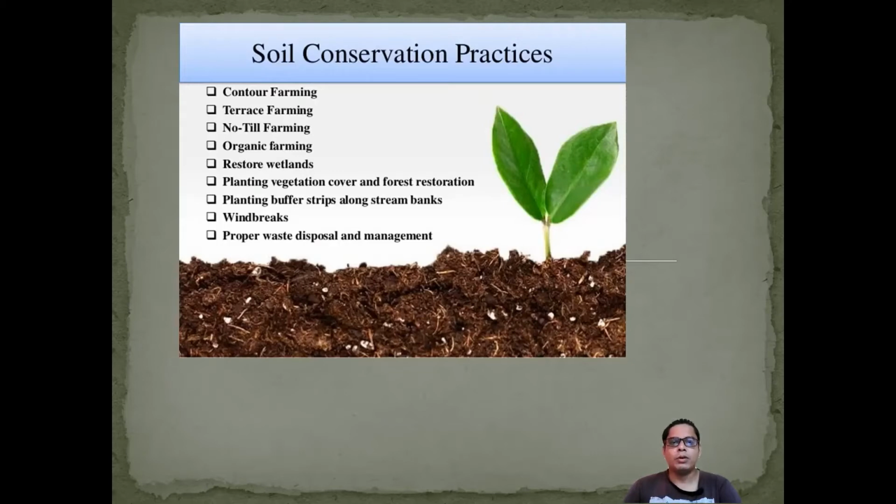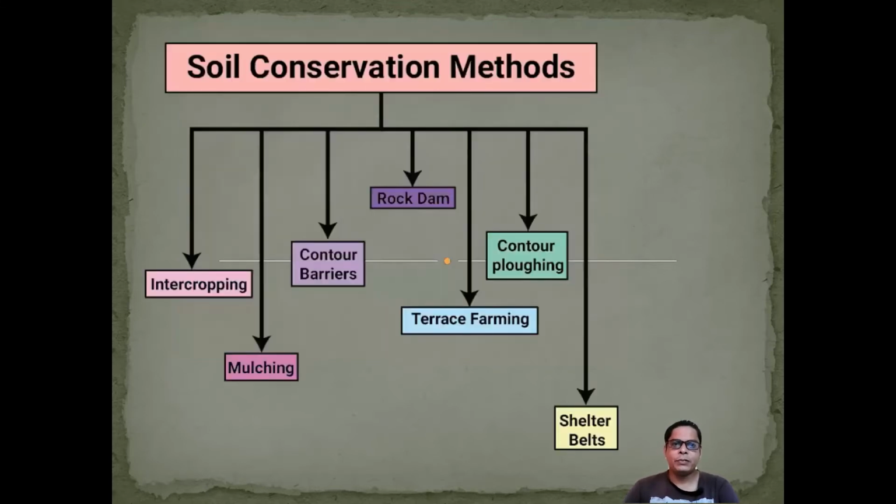So these are the methods by which we can conserve the soil. Every method differs from the others, and every physiographic region or soil needs a different type of method to conserve it. There you can see some other methods: intercropping, mulching, contour barriers, rock dams, terrace farming, contour plowing and shelter belts. So one by one we have to discuss these.